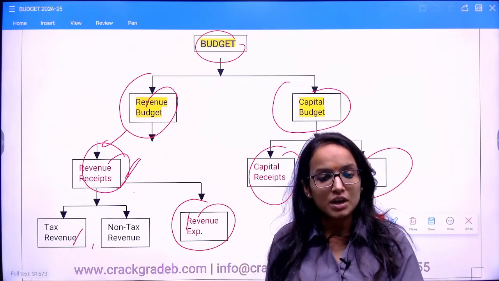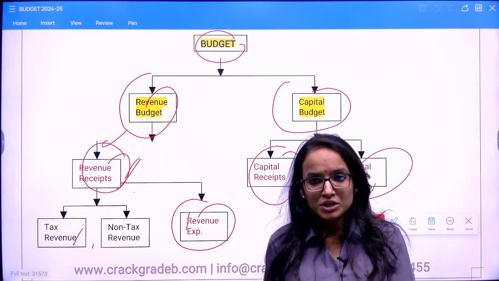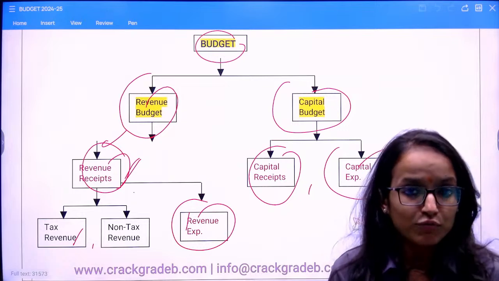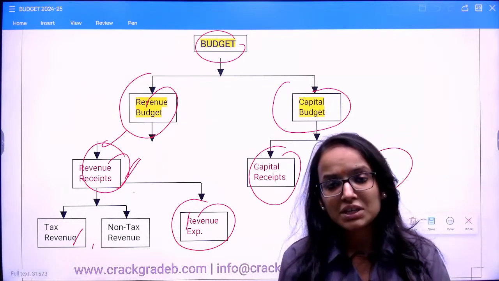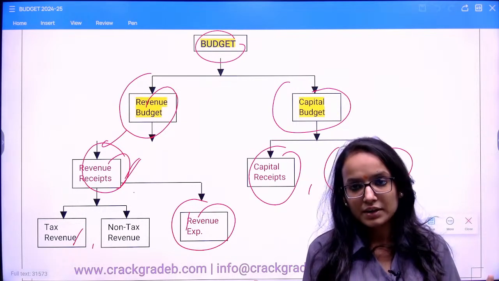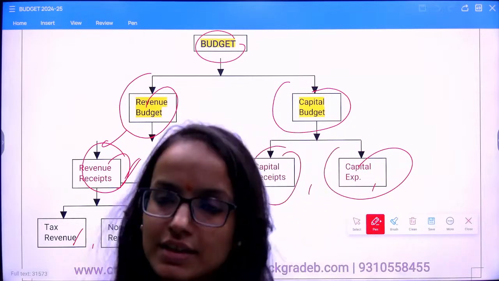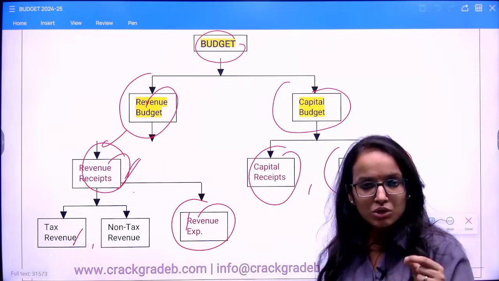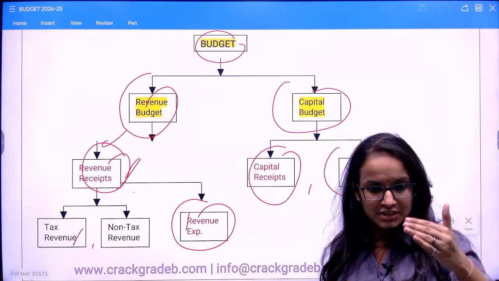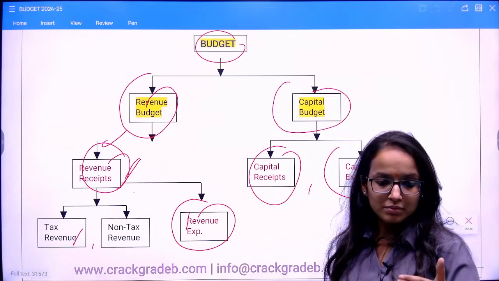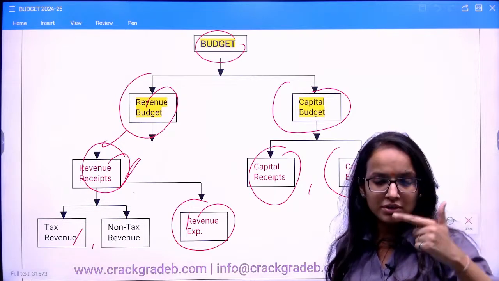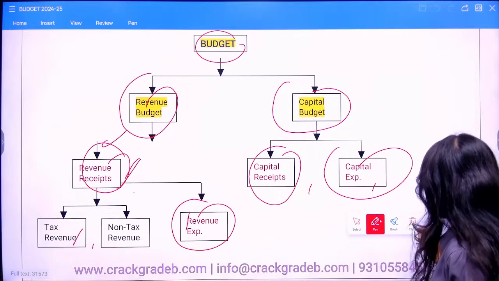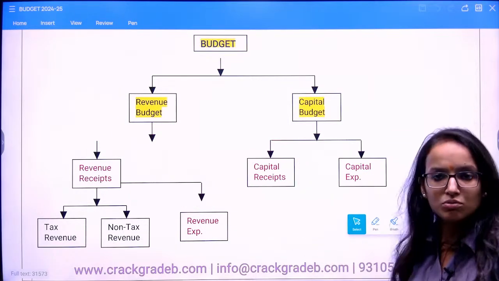How do you differentiate between each component? What constitutes a revenue receipt? What constitutes a capital receipt? How do you distinguish between a revenue receipt and a capital receipt for the government? The primary parameter on which we distinguish all these classifications, revenue receipts, capital receipts, capital expenditure, is the status of asset and liability. I hope this much is clear to all of you.